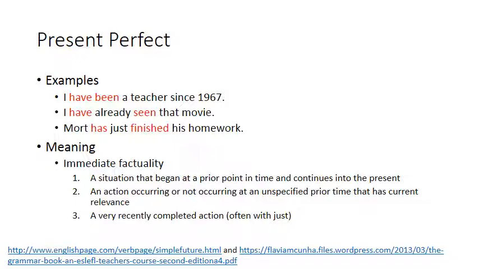So the difference between Mort has just finished his homework and Mort finished his homework, to the reader or the listener, has just finished indicates that this event happened recently. If you say Mort finished, it indicates that this event happened in the more distant past.